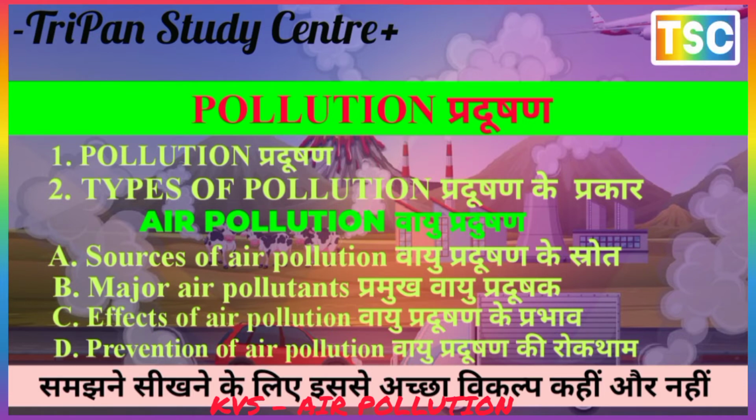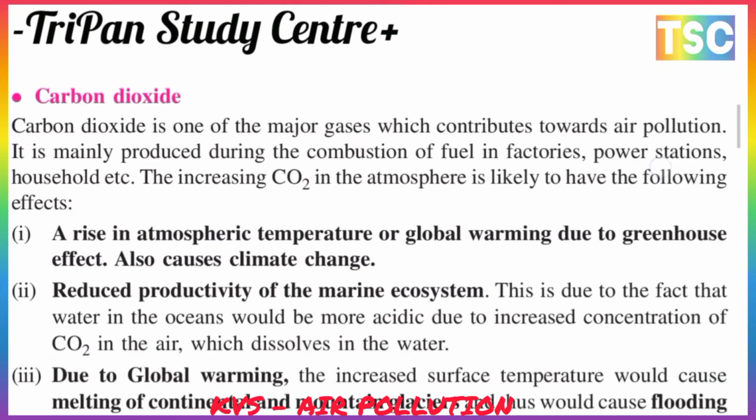First is carbon dioxide. What do we mean by carbon dioxide pollution? Carbon dioxide is one of the major gases which contribute to air pollution. It is mainly produced during the combustion of fuel in factories, power stations, households, etc. The increasing carbon dioxide in the atmosphere is likely to have the following effects.